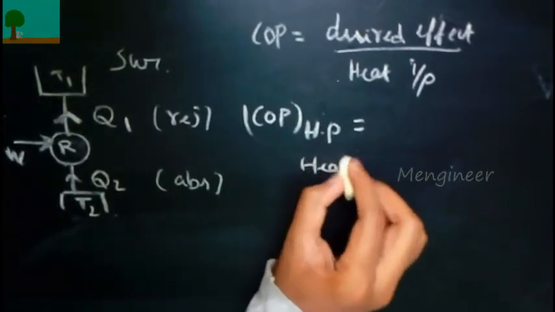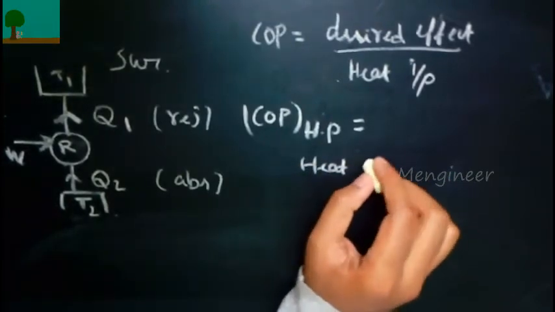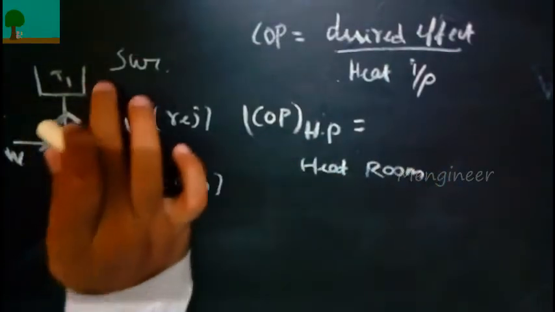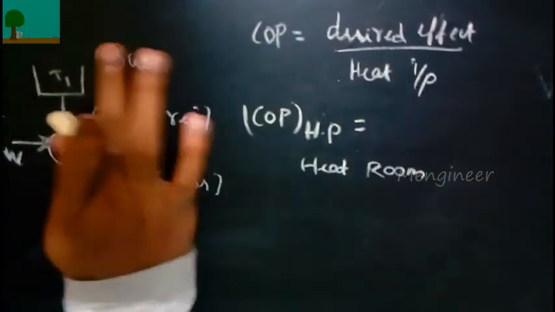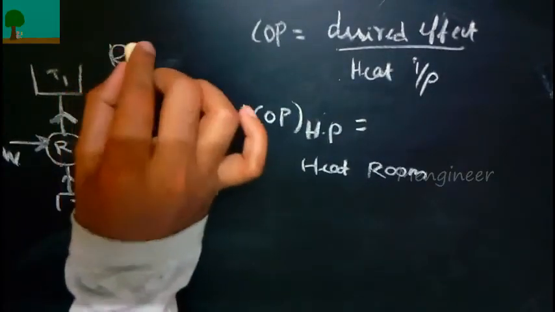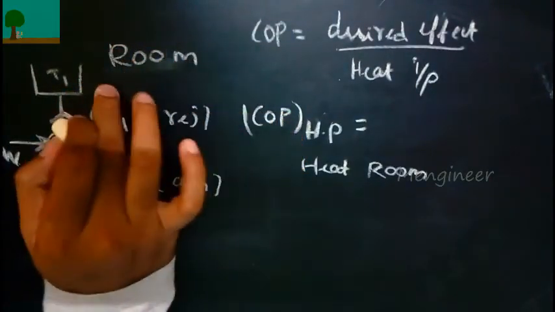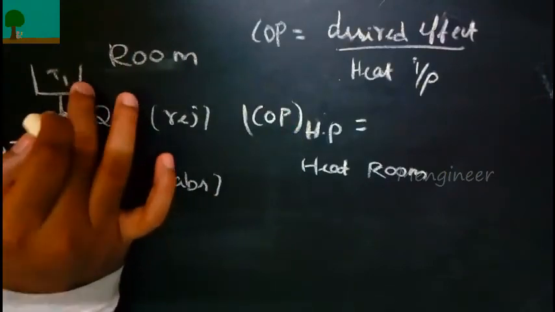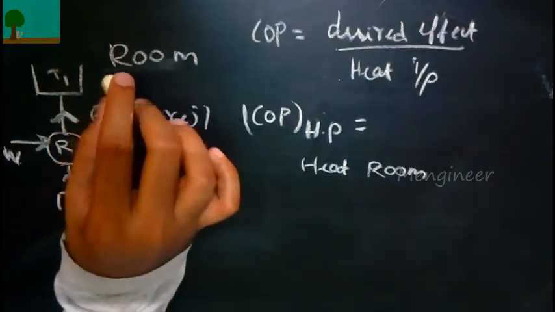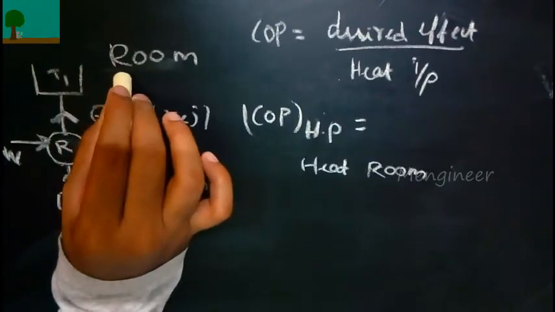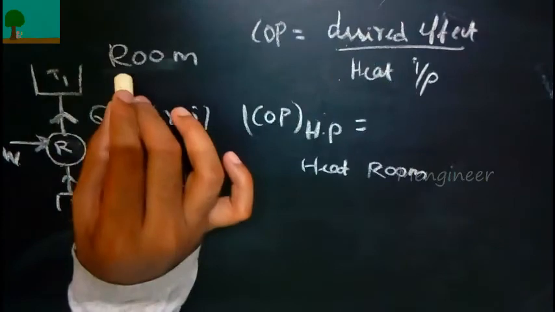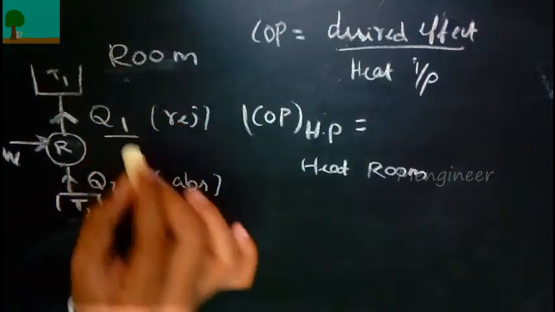Heat pump is used to heat the room. So this is our room in case of heat pump. Our desired effect is to heat the room, so that it can be called a heat pump.